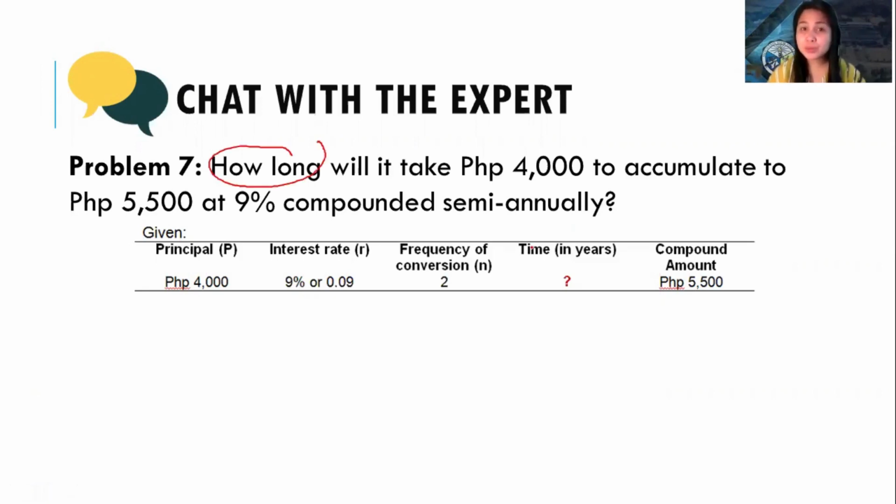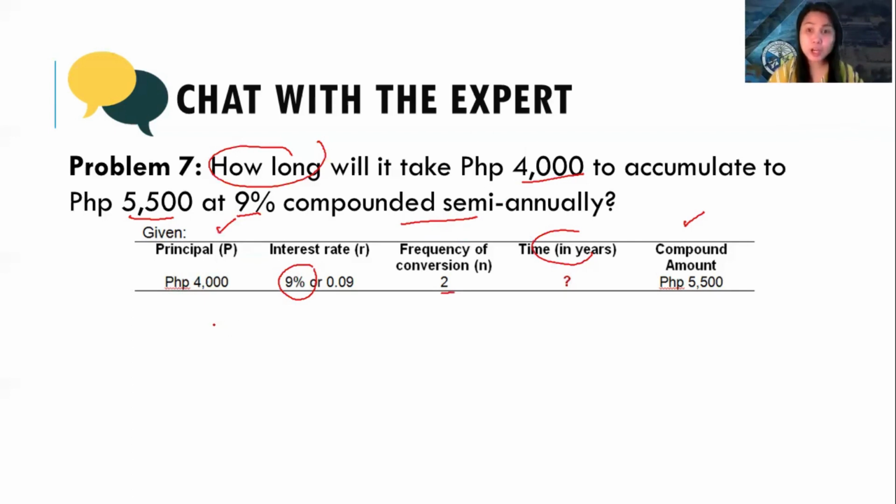So we're looking for the time, and time is expressed in years. 4,000 is your principal, and your future amount is 5,500. At 9%, that's the interest rate, compounded semi-annually, so 2 times in a year. So we're now looking for the time.